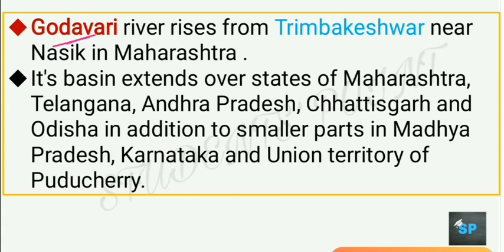While the other river which was in use was Godavari. Godavari rises from Triambakeswar in Nasik in Maharashtra. Its basin extends over states of Maharashtra, Telangana, Andhra Pradesh, Chhattisgarh, Odisha, in addition to some smaller parts in MP, Karnataka and Union Territory of Puducherry.